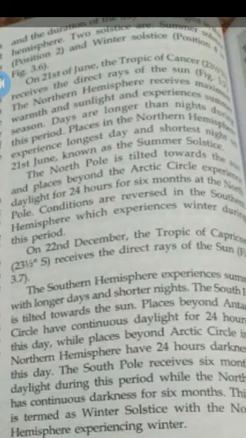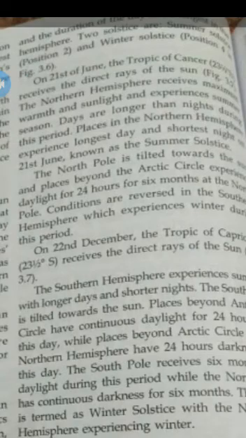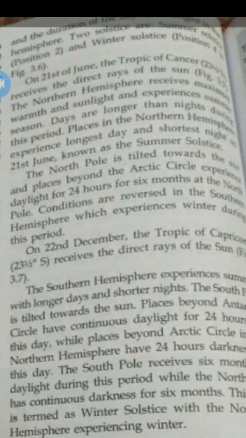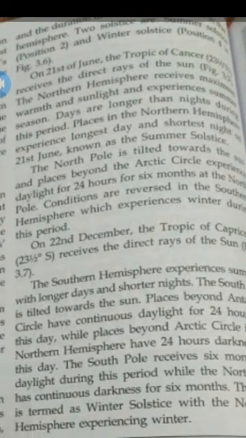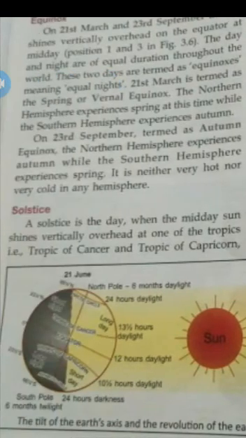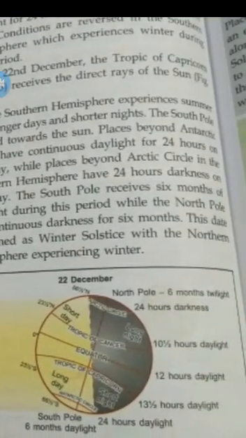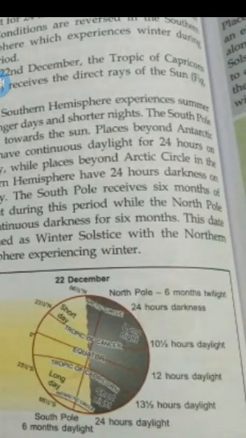On 22nd December, the Tropic of Capricorn receives the direct rays of the sun, that you can see in figure 3.7. See these positions. In this position, the northern hemisphere has winter season and the southern hemisphere has summer season because it is inclined towards the sun. And the North Pole has 6 months night and the South Pole has 6 months daylight.